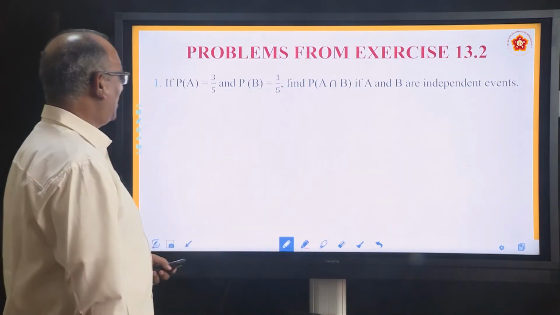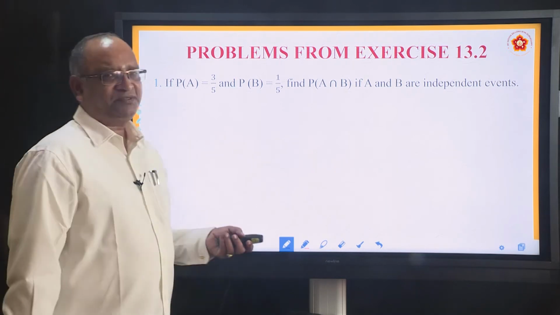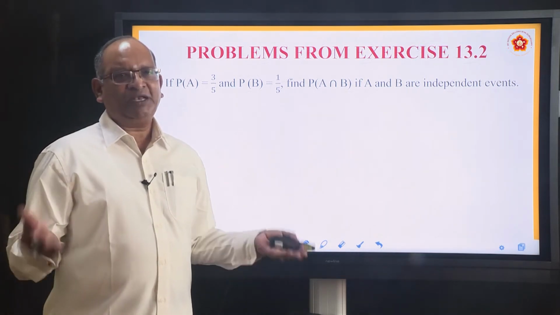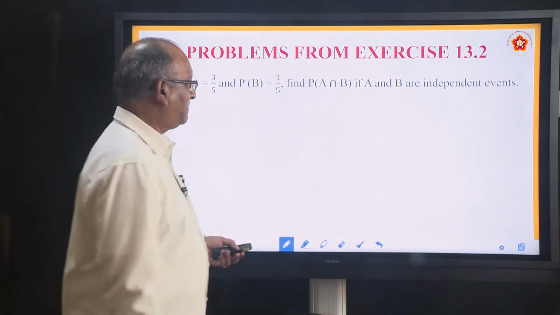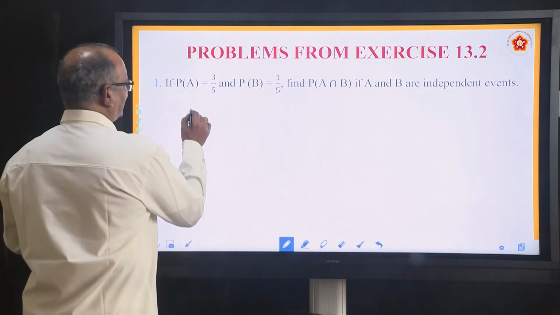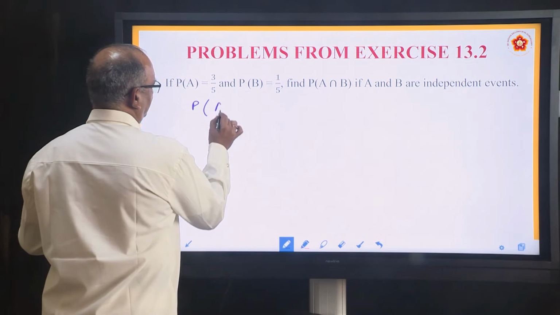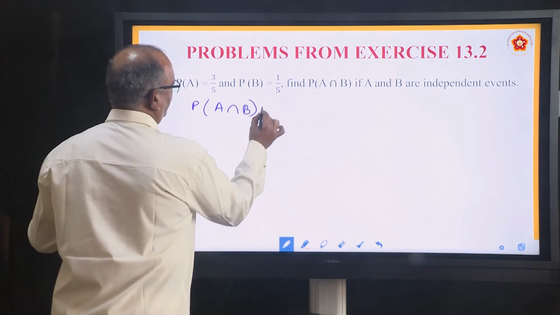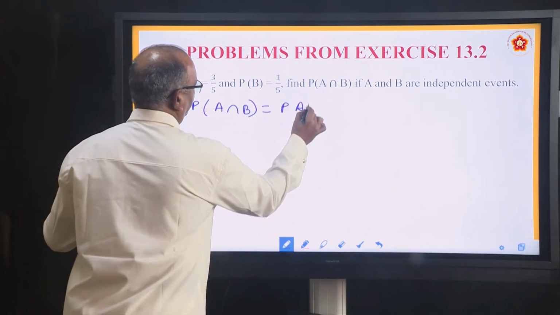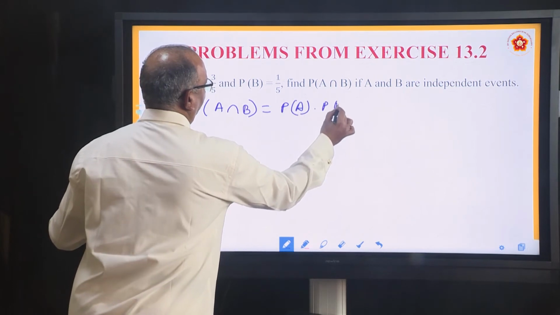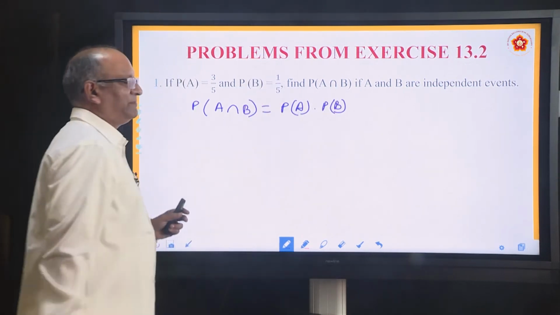Yes, we will solve the problems. Very simple problems, no big formula. The only formula which we have derived is P(A ∩ B) = P(A) × P(B). Most of the problems are based upon this.